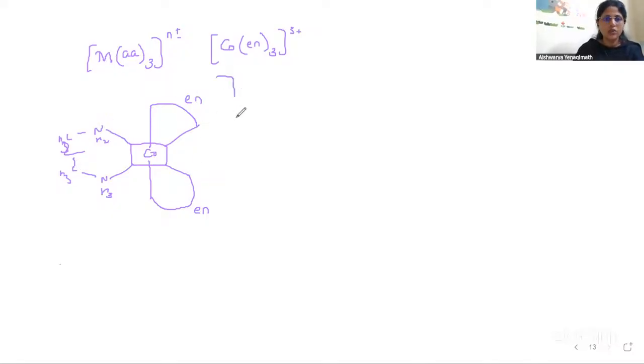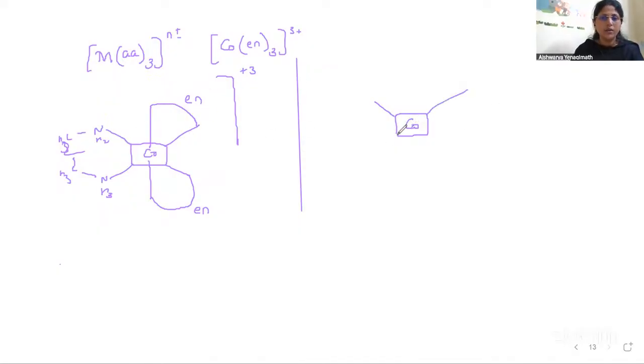And this, the complete charge comes, +3. You should show it like this. Fine. Now if I write the mirror image of this, how does it come? So write the mirror image. Cobalt at the center. Do you understand what I'm trying to say? Instead of writing all this, I have made just a circle.